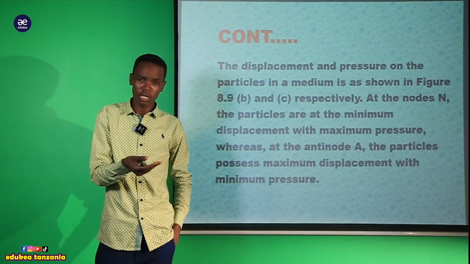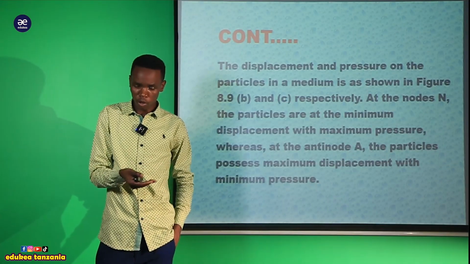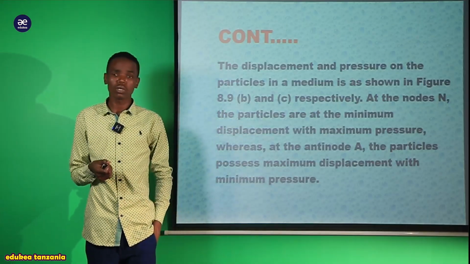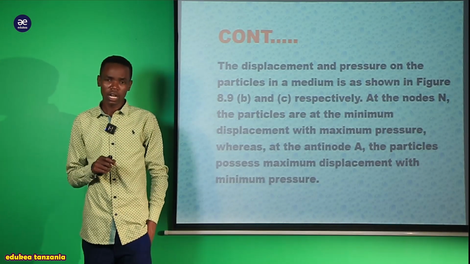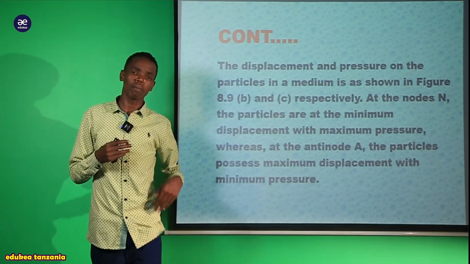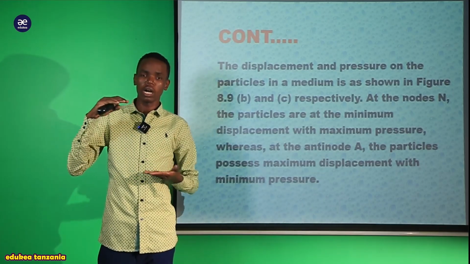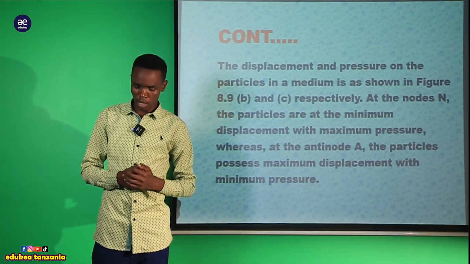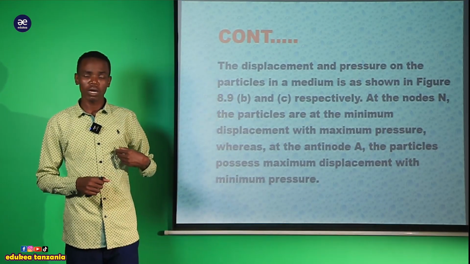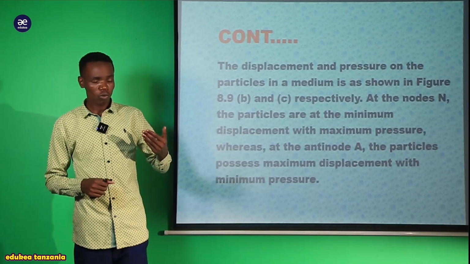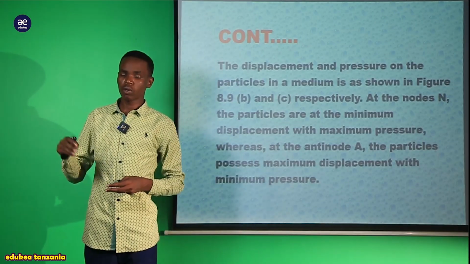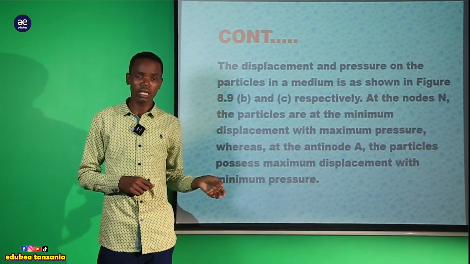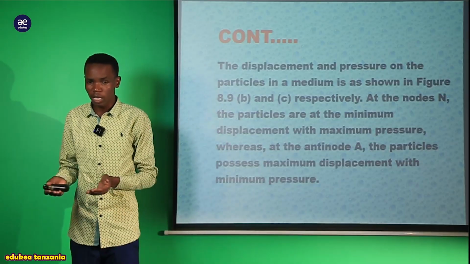It means it will be at the minimum, or at the equilibrium position, that is what we are talking about there. But at the antinode it is the inverse. There we are talking about the particles attaining the maximum point, that is what we mean by the antinode. For the particles, we must look for the nodes and also the antinodes, my lovely students. But at the node the particles vibrate at the equilibrium position.